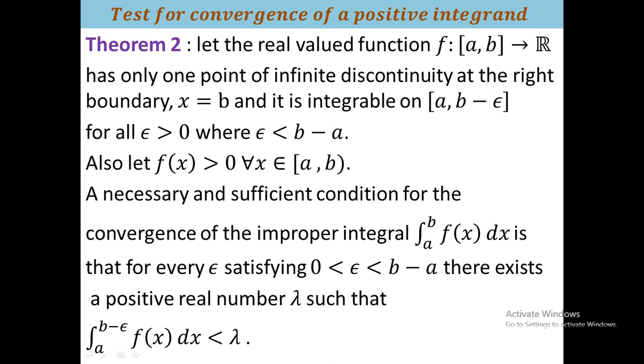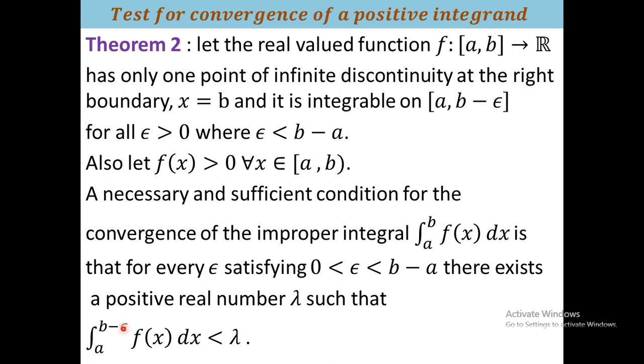Same as theorem 1, you have to consider also phi of epsilon as previously. You will show that it is monotone decreasing. It is monotone decreasing because if you take epsilon larger, then b minus epsilon will be smaller. Suppose epsilon 1 is less than epsilon 2, that is epsilon 2 is greater than epsilon 1.